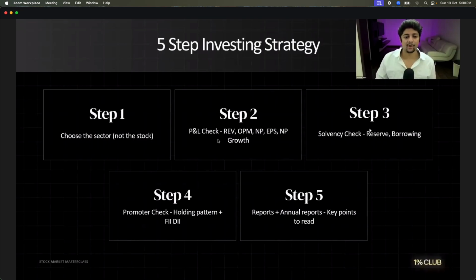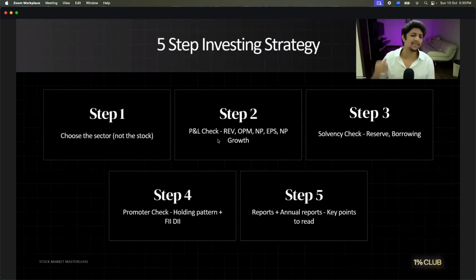Correct? Next, what do we do after that? We find the stock and then we check the profit and loss statement. We check the revenue, the operating profit margin, net profit, EPS, and we check if the net profit is growing. Then we go to step 3 where we check reserves and borrowings. We know this, me and you know this.